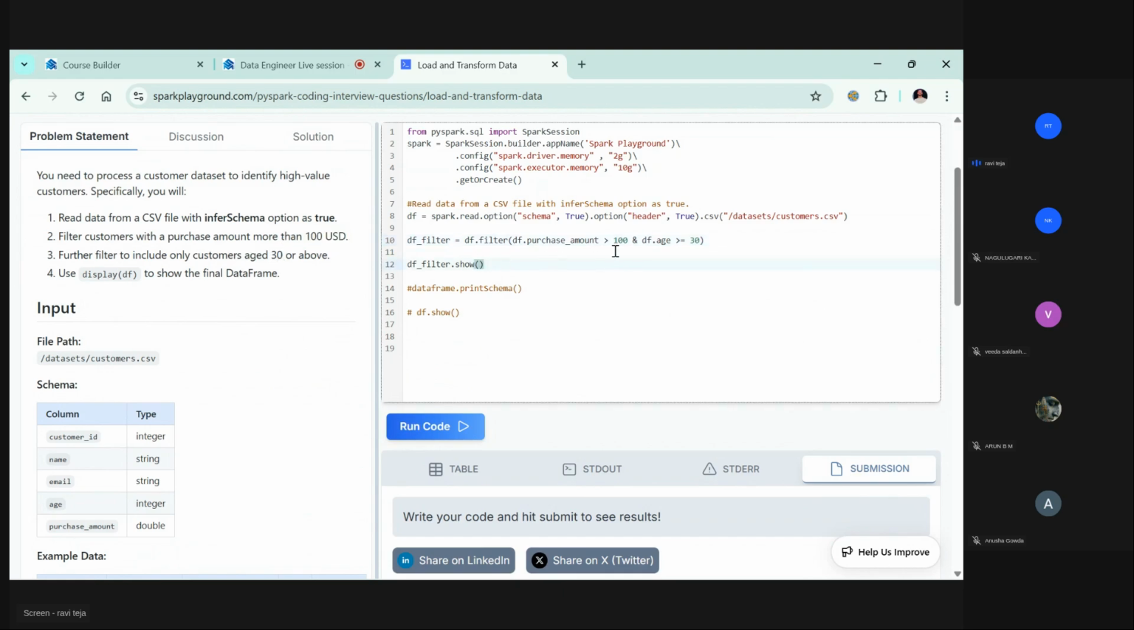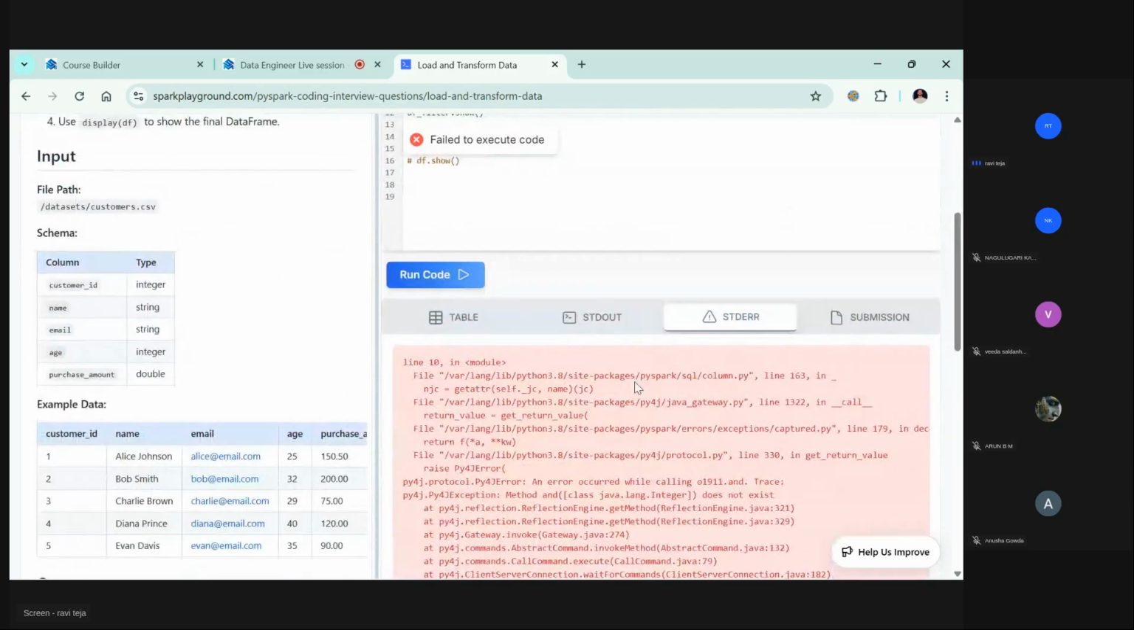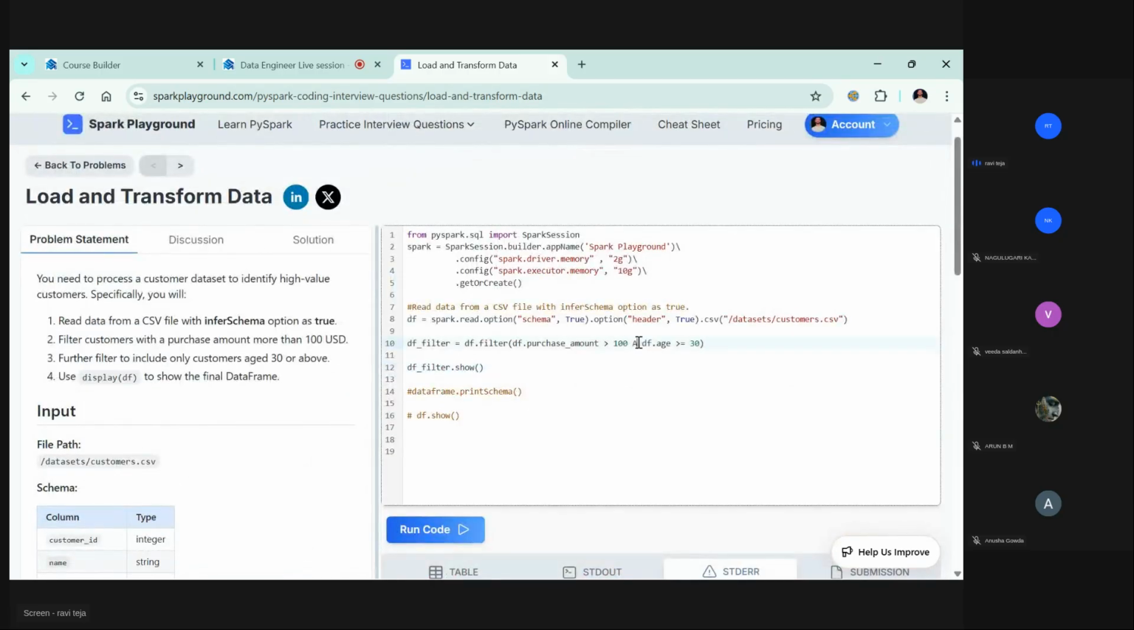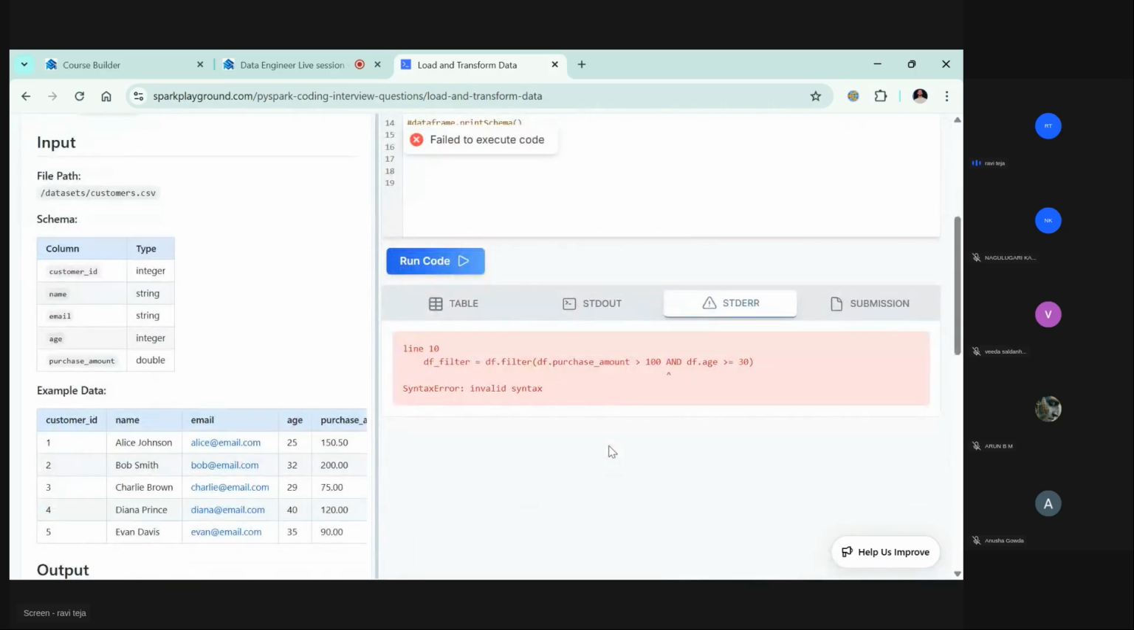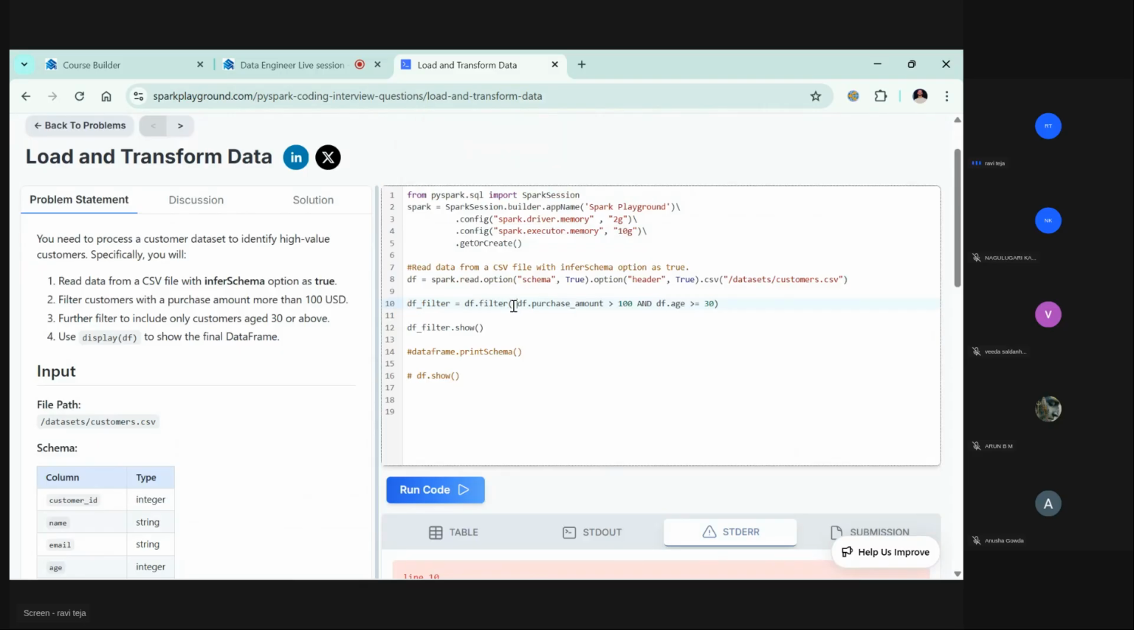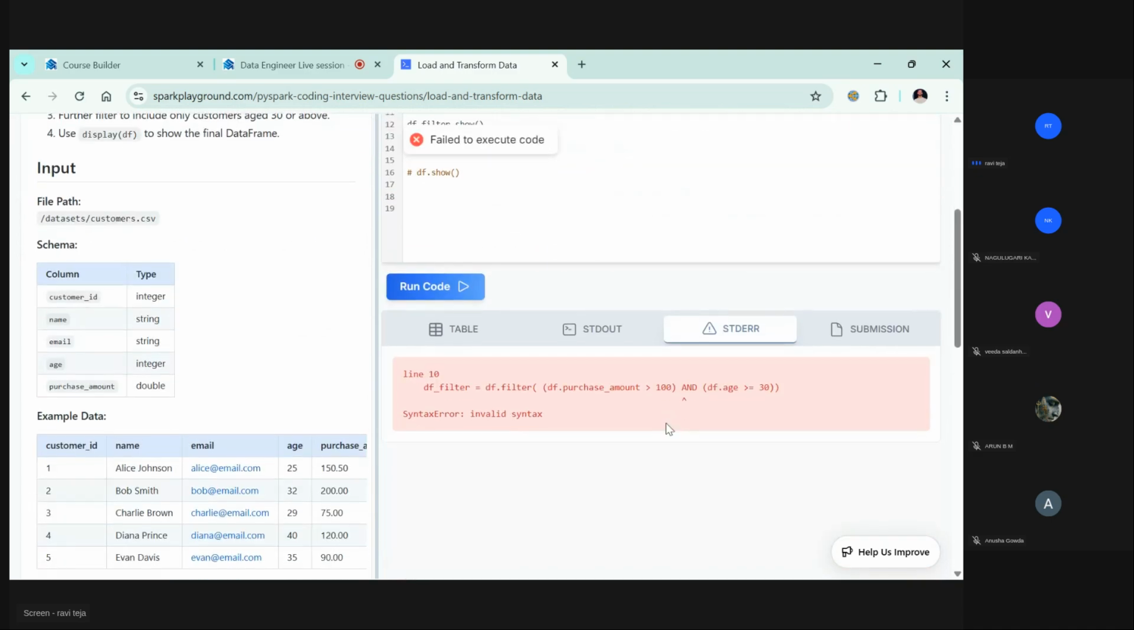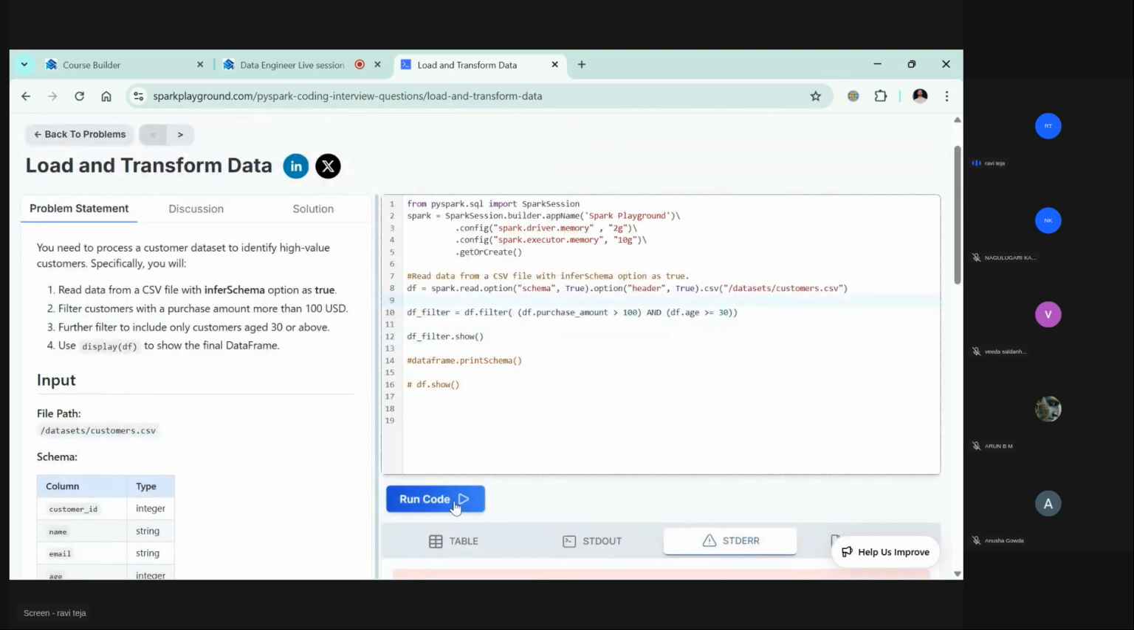Okay, let's try to see. Only doubt is whether this and will work or not, but let's see. Okay, it shows an error. Fine. Let's put an and here. Okay, it still fails. Let me put this thing. Try to execute the code. Why?